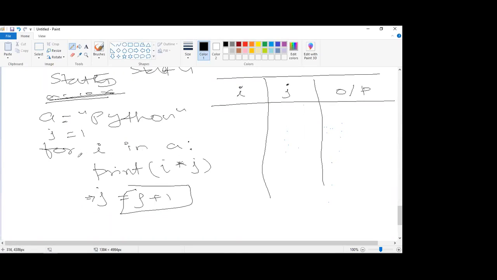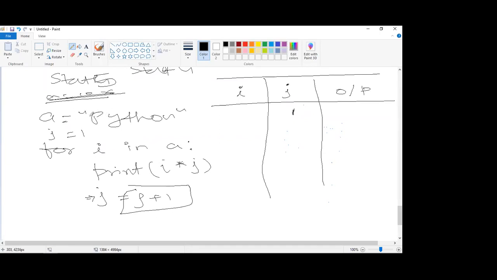Now run this loop. Till what time will it run? First time I is becoming P, second time I will become Y, third time I will become T, fourth time I will become H. So every time I is changing, and this loop will run till the last element is taken. Once the last element is taken, there is no element after this, so it will automatically stop the loop. I have taken J as 1. In the first iteration, I will come inside this sequence A. A is Python. So the first element it will take from here.